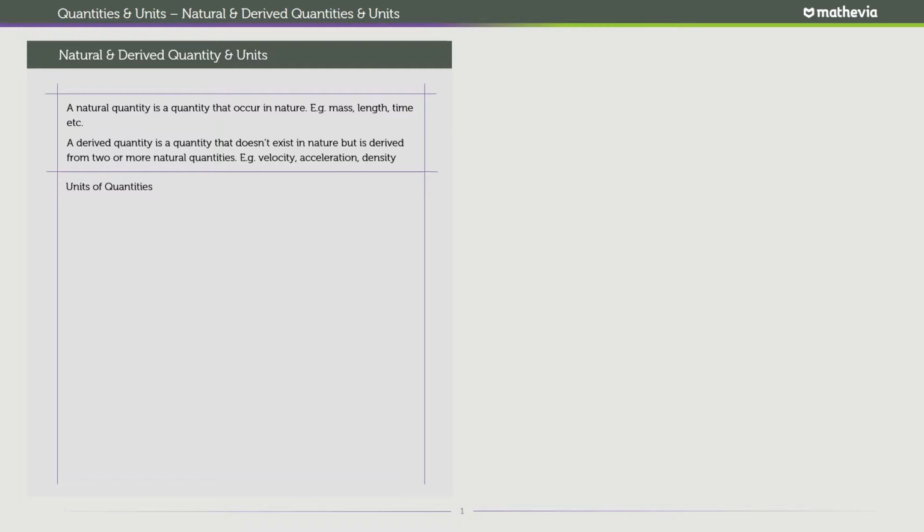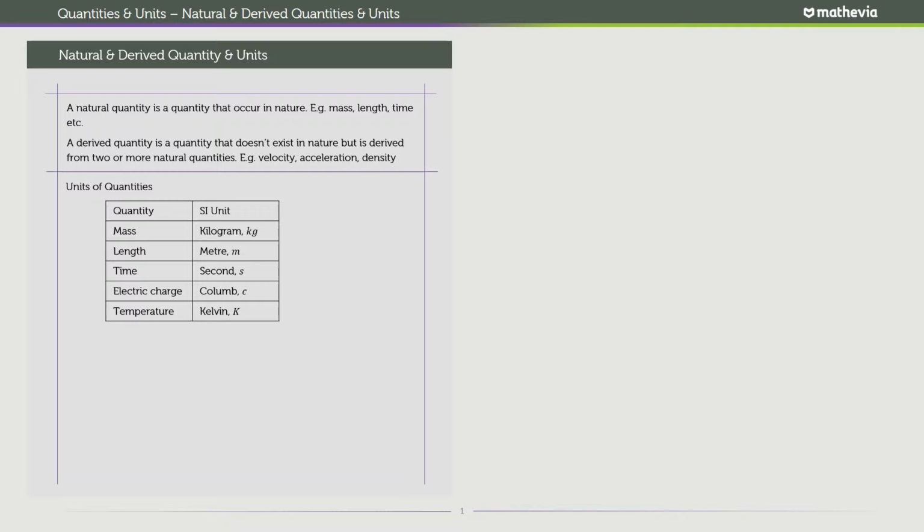The unit of a quantity. These are some common quantities and their units. For mass, the unit is the kilogram. For length, distance or displacement, the unit is the meter. Time is the second. Electric charge is the coulomb, a very interesting name. And for temperature, we have the kelvin. So there are a few quantities and their SI units.